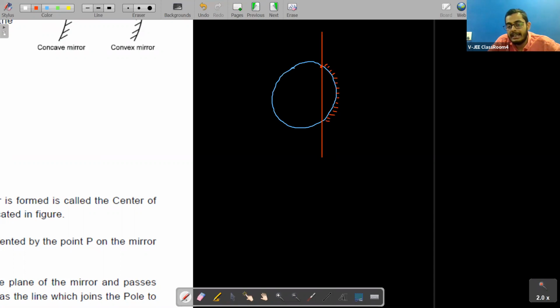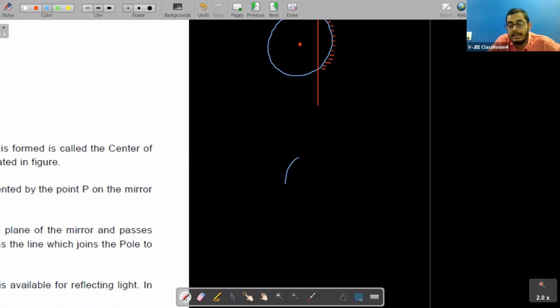Okay, either this side you can silver, or you can do one more thing, students. What can you do? Just see here, I'll show you. Like if this is, what is this, students? This is a hollow sphere.